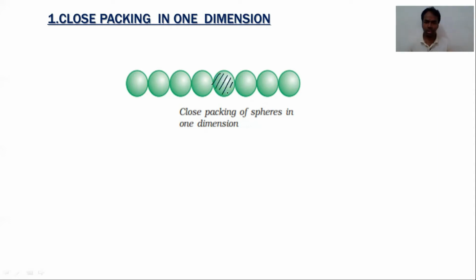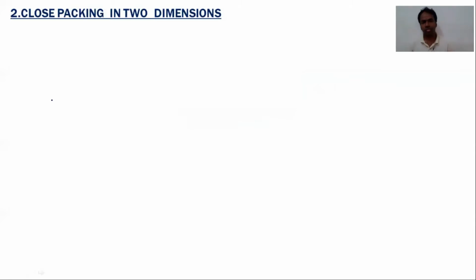It touches two adjacent lattice points, and these lattice points are arranged in a straight row. So this is one row. This is called close packing in one dimension. A number of rows then combine to form a two-dimensional layer, which is called close packing in two dimensions.